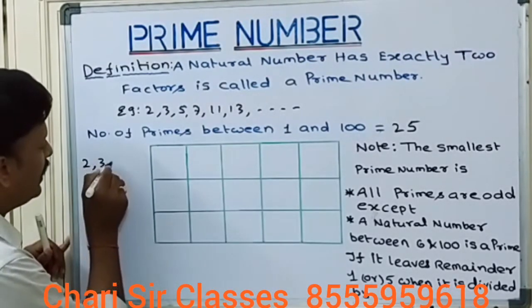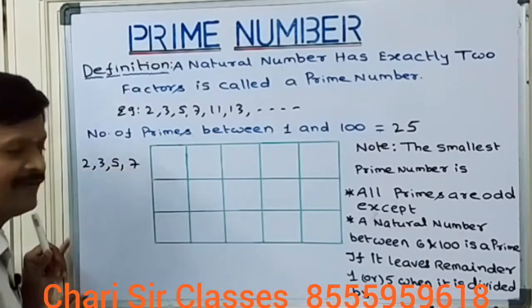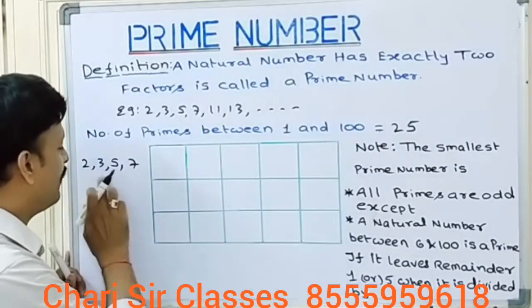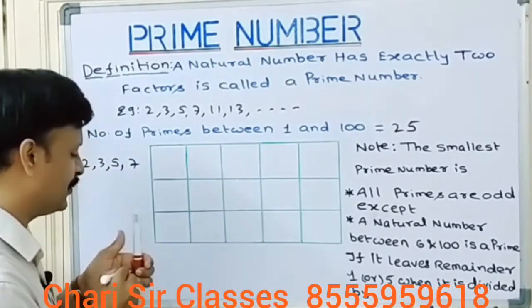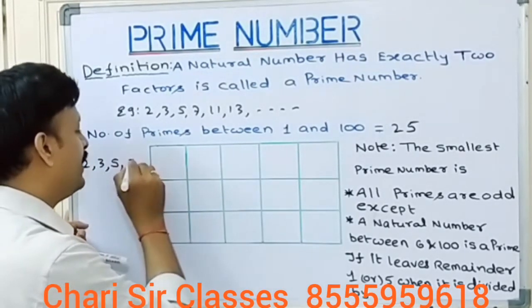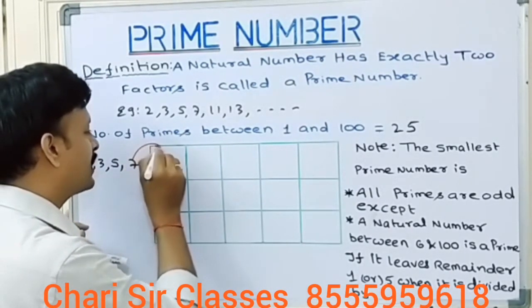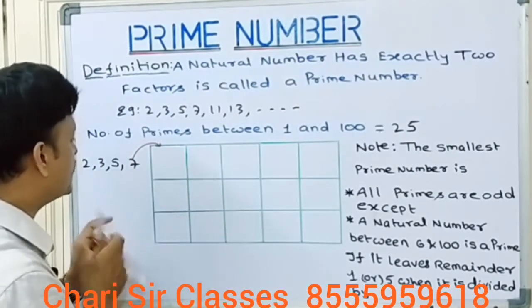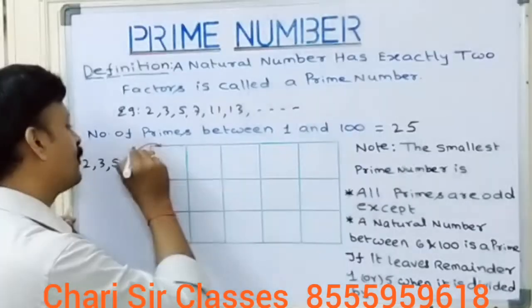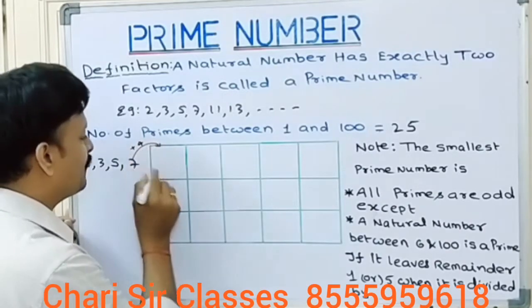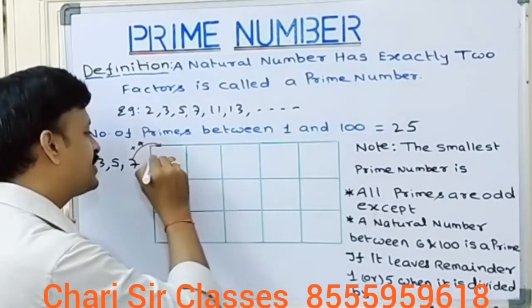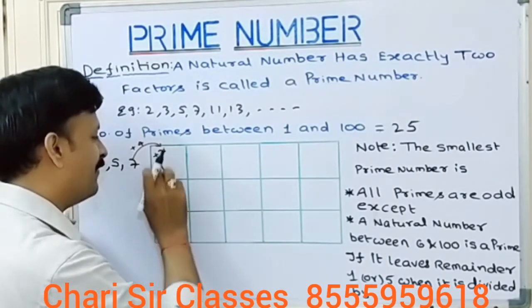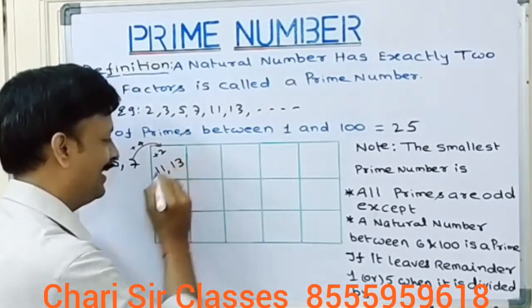First, outside the box, we write the single digit prime numbers, that is 2, 3, 5 and 7. We write the 4 single digit prime numbers out of the box. Now inside the box we should write. Whenever you are entering into the box from outside, you add plus 4 to this 7. 7 plus 4 becomes 11. And within the box, you add plus 2, means 11 plus 2 becomes 13.